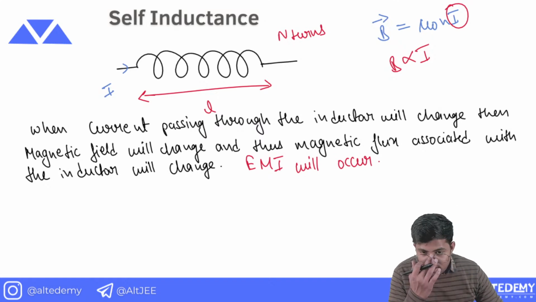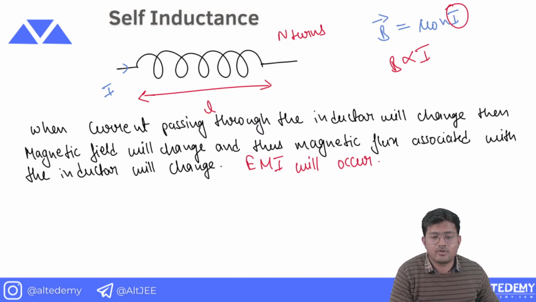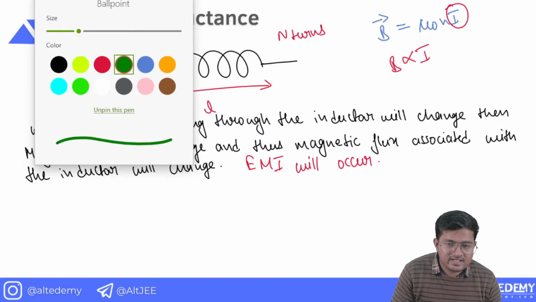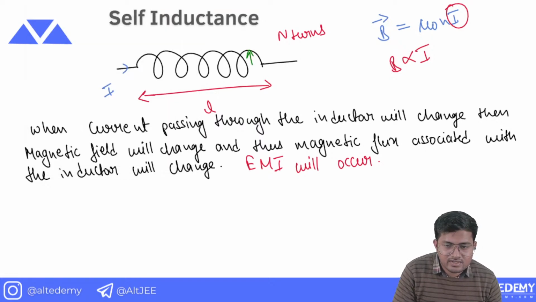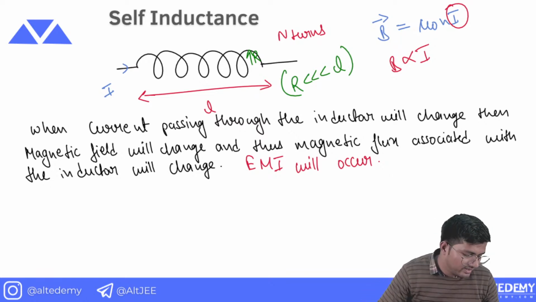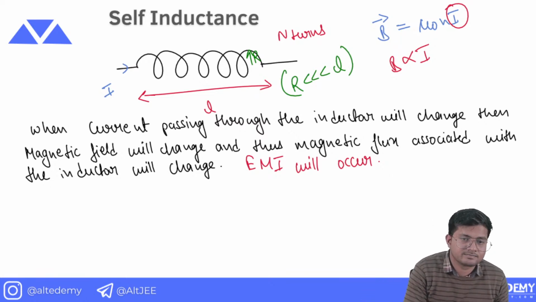Now there's one thing which is known as the coefficient of self-inductance. Let's discuss it. If the radius of these coils is capital R, there is one assumption which we use, that R is very much less than L. So let's try to find the coefficient of self-inductance.